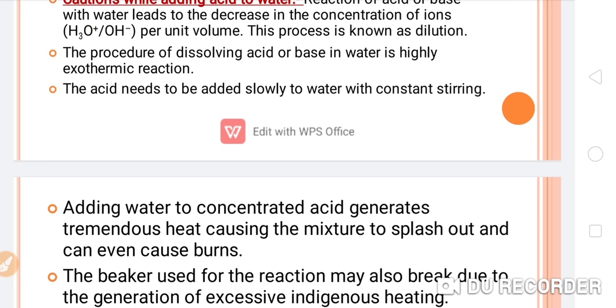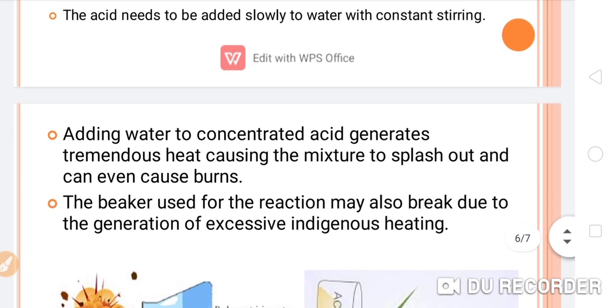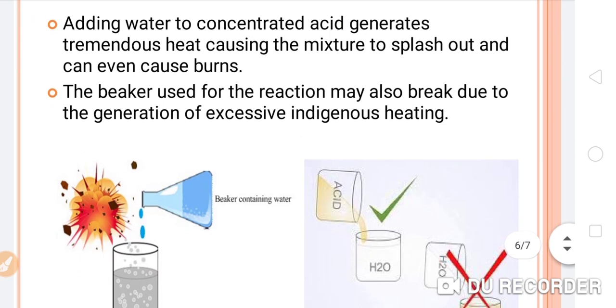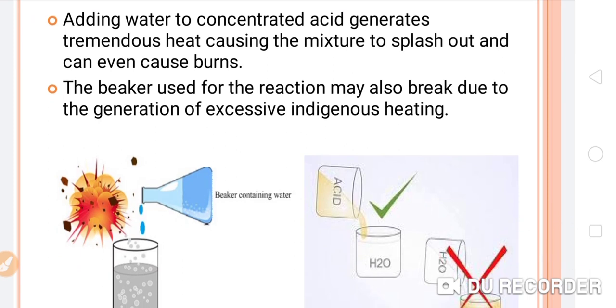Similarly, if you are dissolving a base inside the water, at that time the heat will also evolve. So the dissolving process of acid inside the water as well as base inside the water, heat will evolve. So this is an exothermic process. So what kind of precaution must we take during the dissolving process of acid, means dilution of the acid?